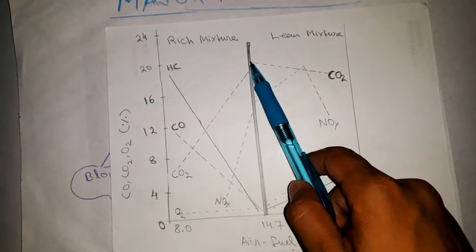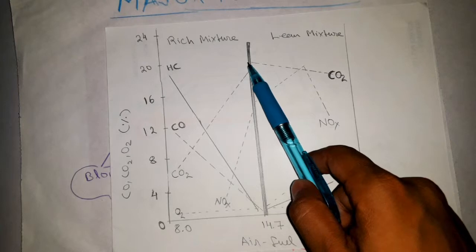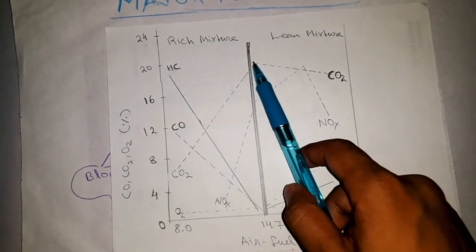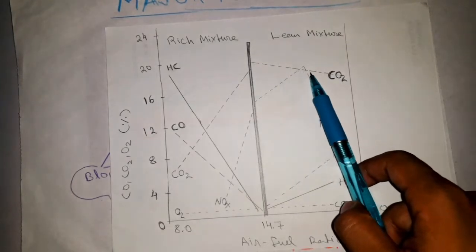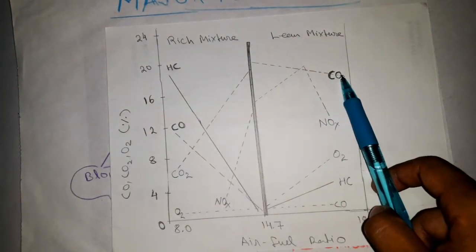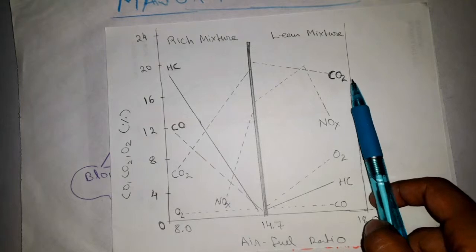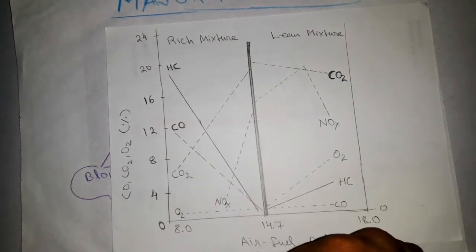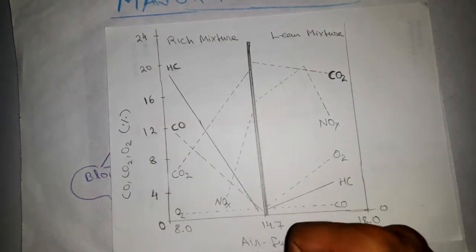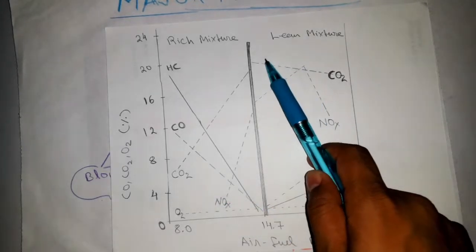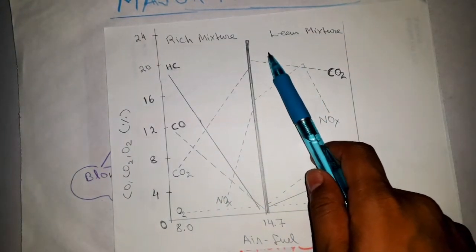When the air fuel mixture goes lean, the carbon dioxide decreases by some amount. An air fuel ratio slightly more than 14 has the highest carbon dioxide value.